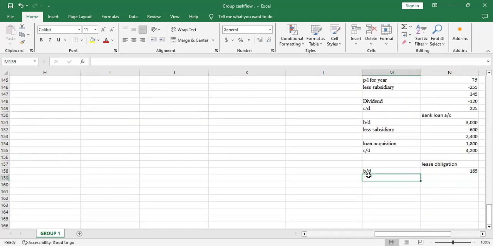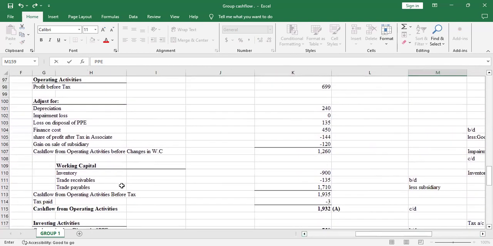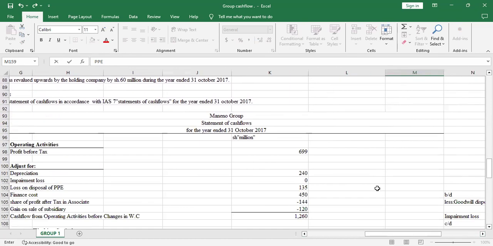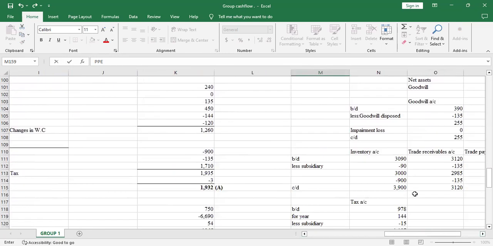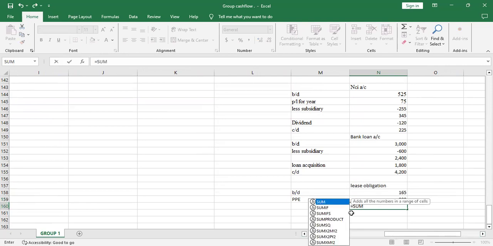Then we acquired more PPE through lease. So it will increase that number. We acquired PPE, and additional information number, let me go back. Number 4, additional property, plant and equipment was acquired by way of lease amounted to shillings 900 million. So those under lease, that's a lease obligation. So it will increase the balance brought down. So we'll have 900 here. So that I sum these two and compare with the closing balance, which is the balance carried down.